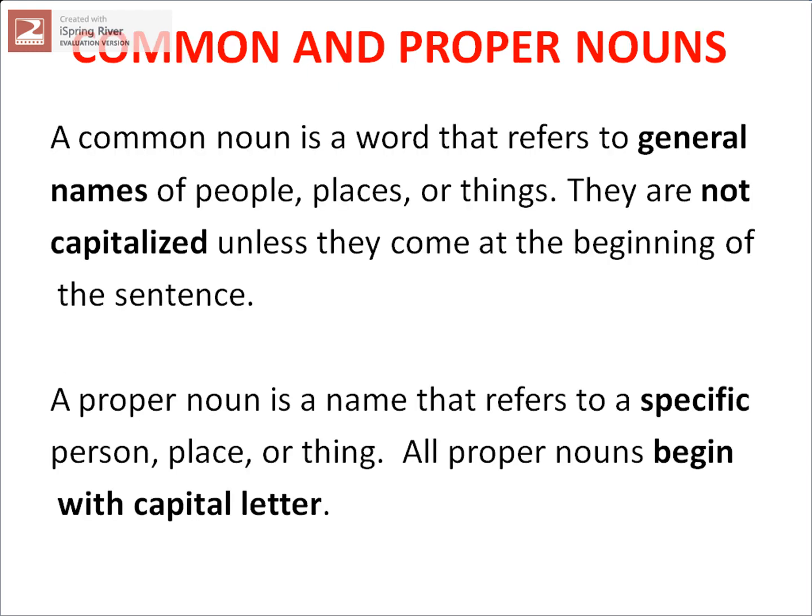Common and proper nouns. Following are the definitions. A common noun is a word that refers to general names of people, places or things. They are not capitalized unless they come at the beginning of the sentence. A proper noun is a name that refers to a specific person, place or thing. All proper nouns begin with a capital letter.